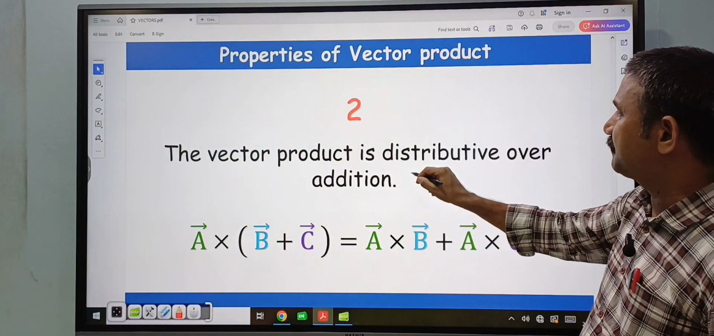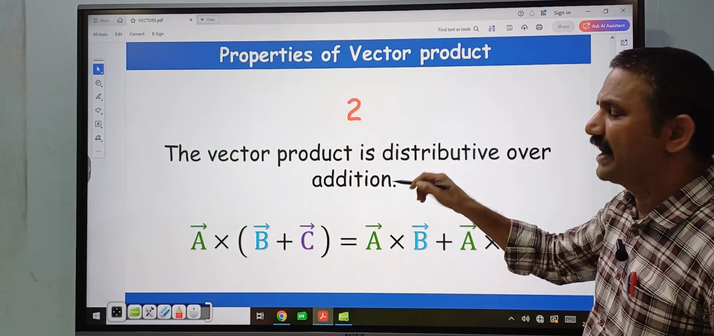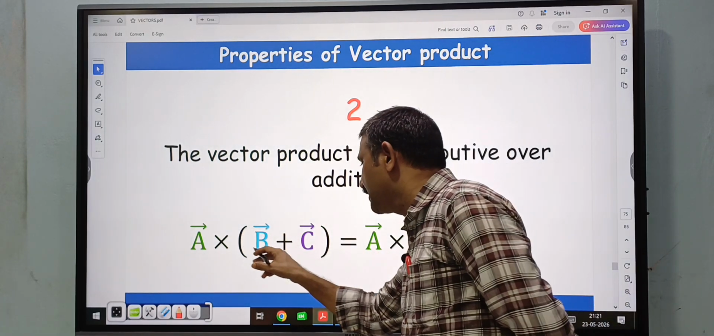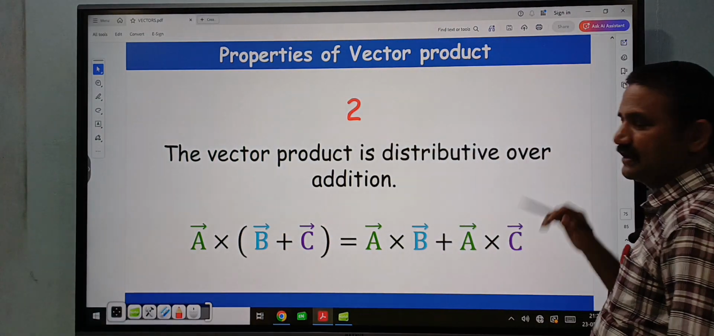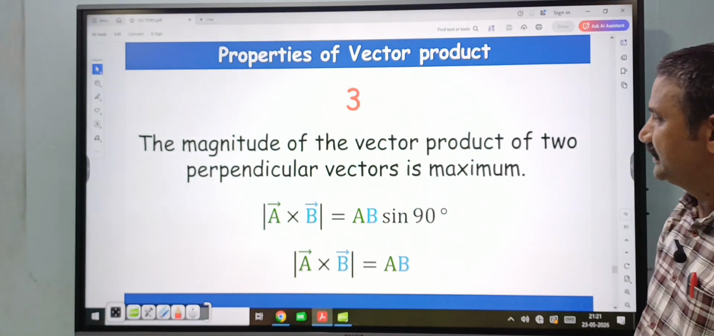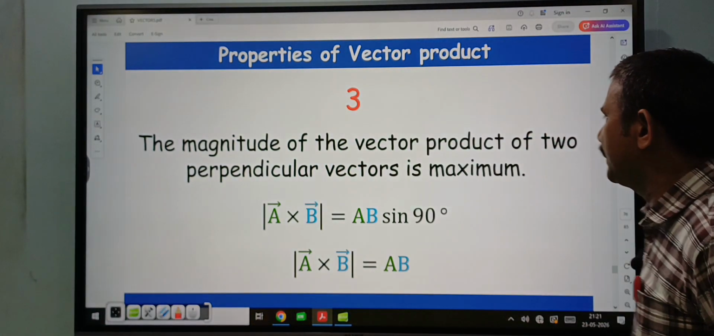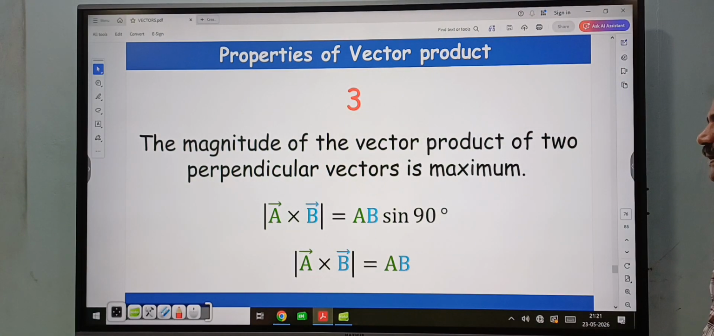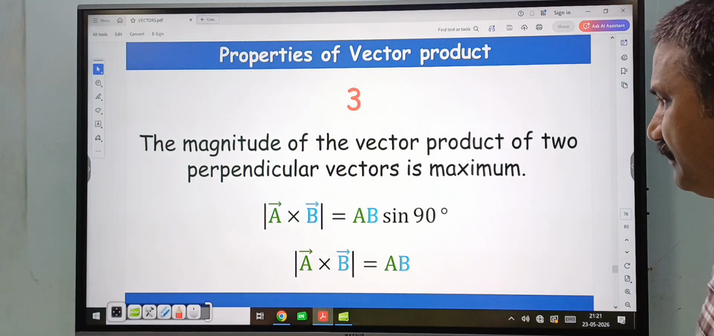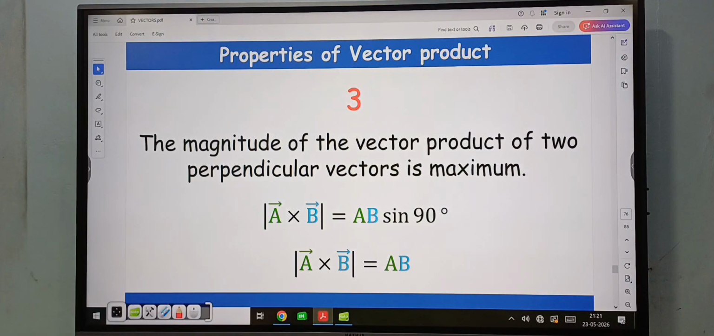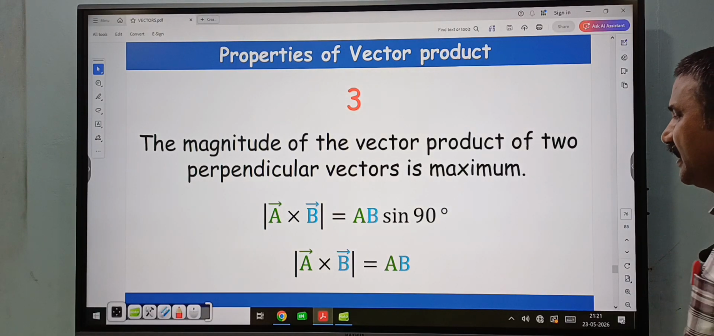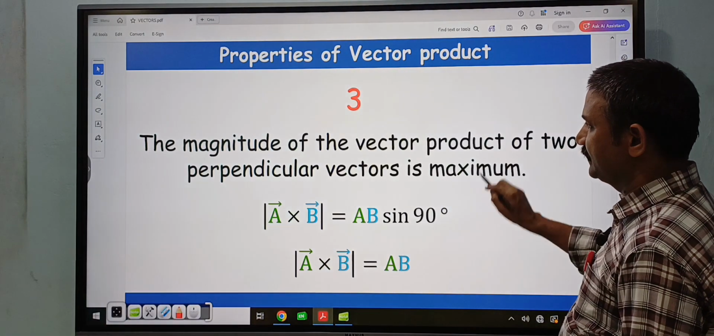And the vector product is distributive over addition, like A bar cross (B bar plus C bar) is equal to A bar cross B bar plus A bar cross C bar. Next, the magnitude of the vector product of two perpendicular vectors is maximum, because mod A bar cross B bar is equal to AB into sin 90 degrees. Sin 90 is 1. So mod A bar cross B bar is equal to AB.